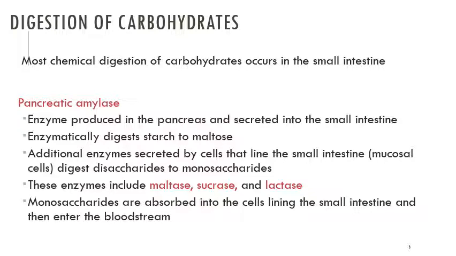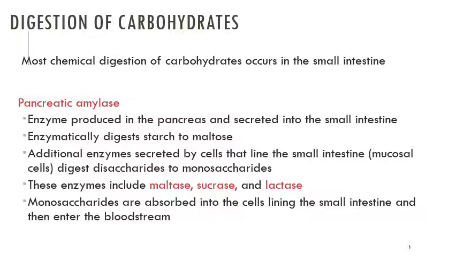Digestion of carbohydrates. Most chemical digestion of carbohydrates occurs in the small intestine. Pancreatic amylase is an enzyme produced in the pancreas and secreted into the small intestine. So it's made in the pancreas and then it gets brought to the small intestine. It enzymatically digests starch to maltose. Additional enzymes secreted by the cells that line the small intestine, like mucosal cells, digest disaccharides to monosaccharides.